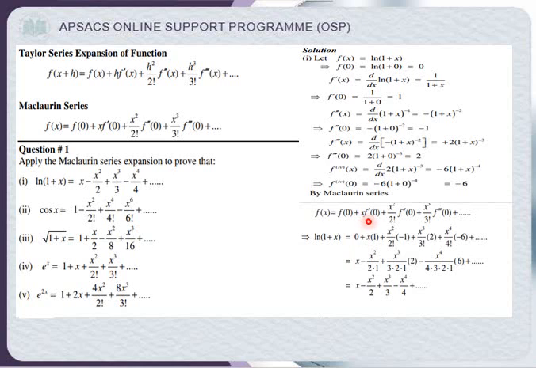Okay. Now x times f dash 0, which means the first derivative after putting 0. What is f dash 0? That is 1. Okay. So x is the same from the formula, and f dash 0 is 1. X square upon 2 is the same, and f double dash 0 is minus 1. You can see x cube upon 3 factorial is the same from the formula. F triple dash 0 is what? Yes, 2. Okay, and so on.